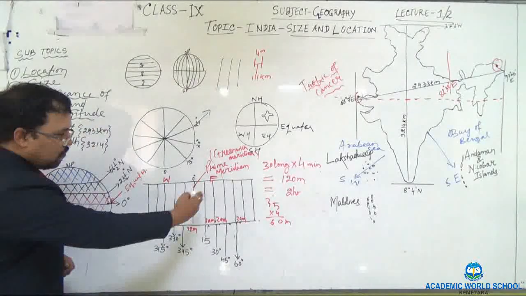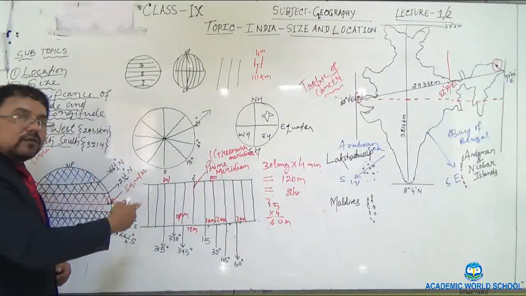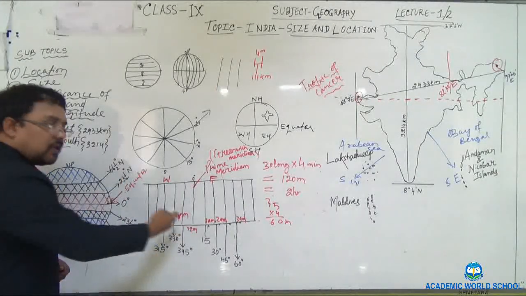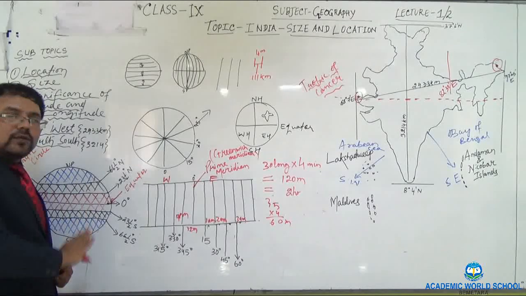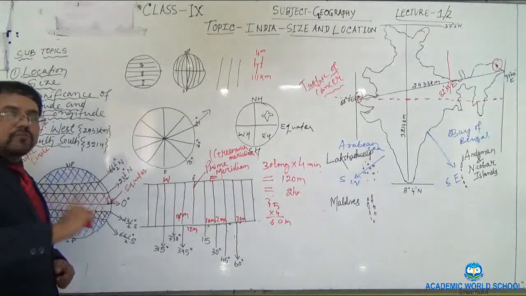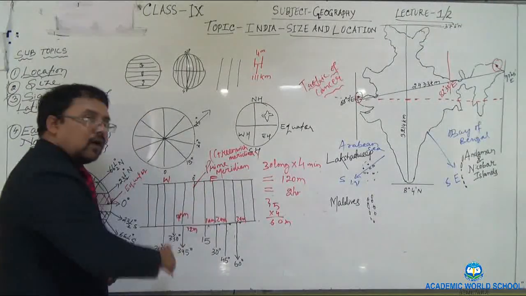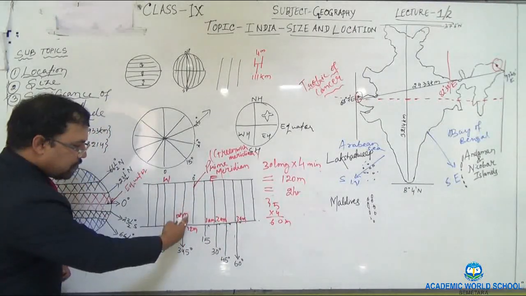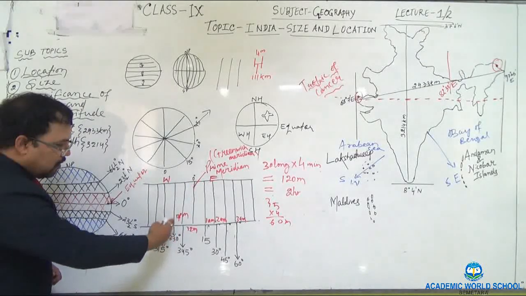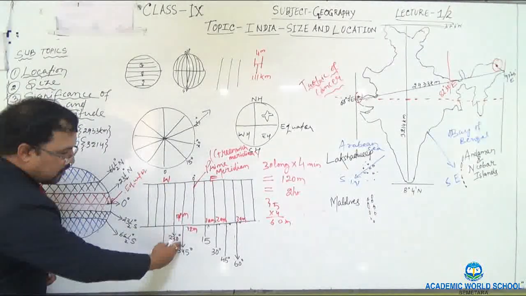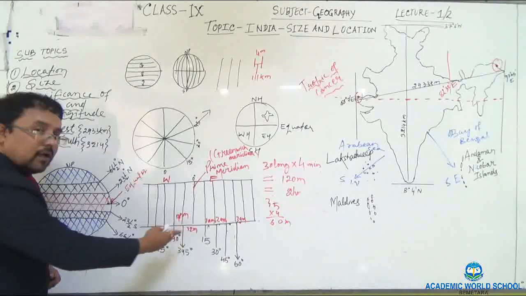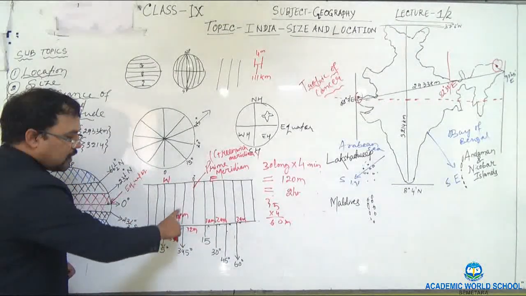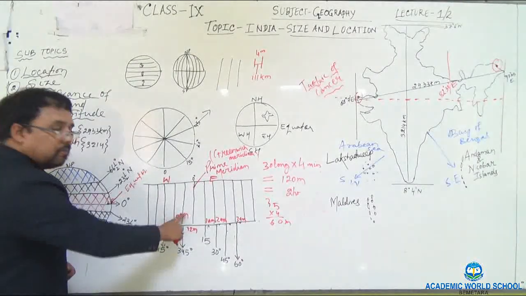11 PM. Westward, subtraction takes place. After every 15 degree longitudes, 1 hour will be subtracted, and eastward, after every 15 degree longitudes, 1 hour will be added. So if you shift from this prime meridian to this meridian, that is 345 degree meridian, reduced by 15 degrees longitudes, you will experience that your watch will show 11 PM.